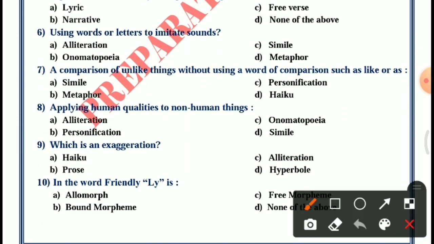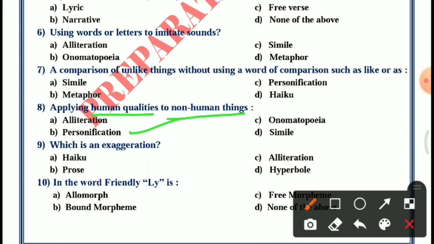Question 8. Applying human qualities to non-human things. Option A, alliteration, B, personification, C, onomatopoeia, D, simile. The answer is B, personification.